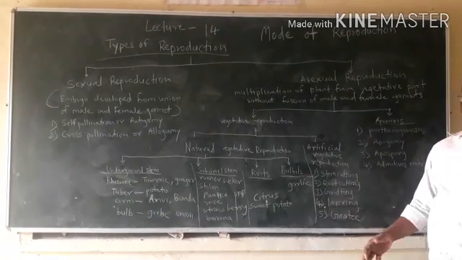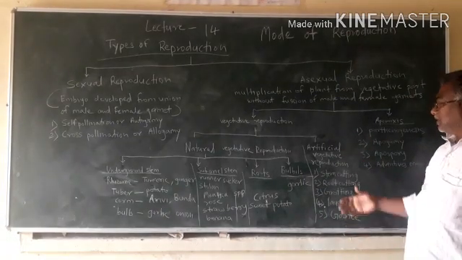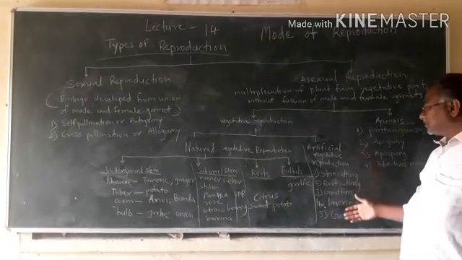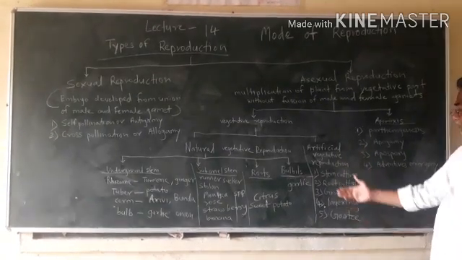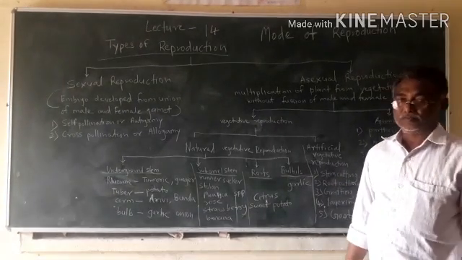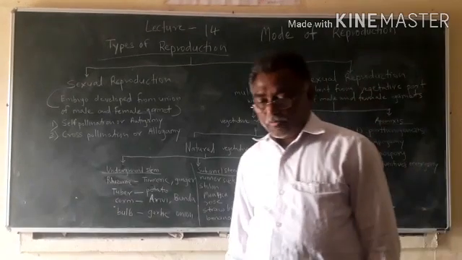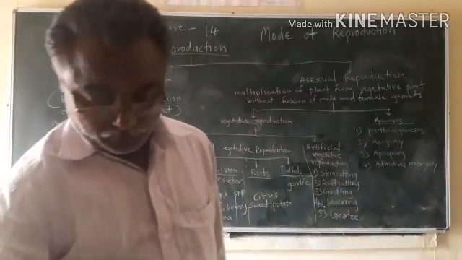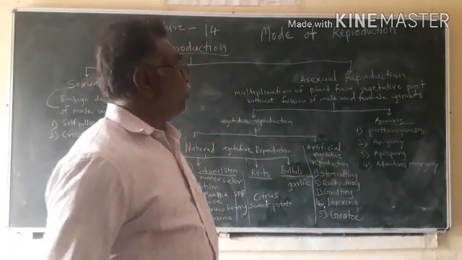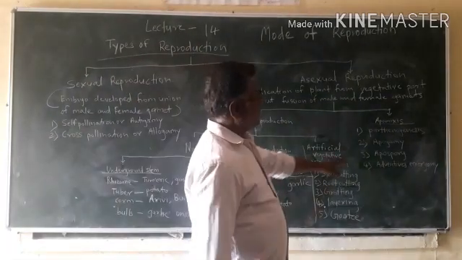So some special efforts are taken to produce or multiply the plants. These are of 5 types: stem cutting, root cutting, grafting, layering and rooting. So apomixis is of 4 types: parthenogenesis,